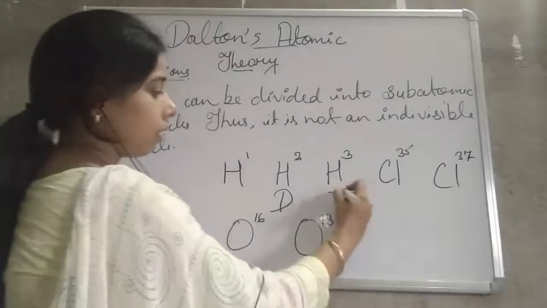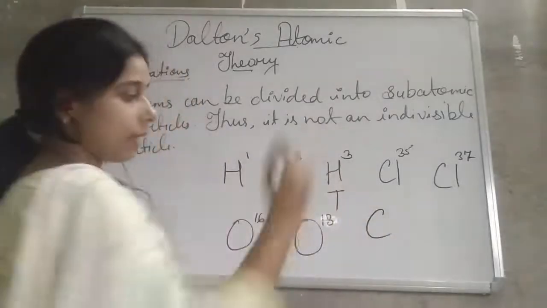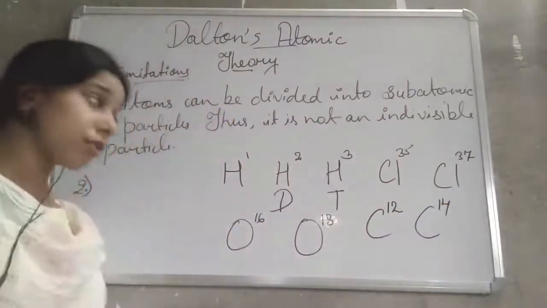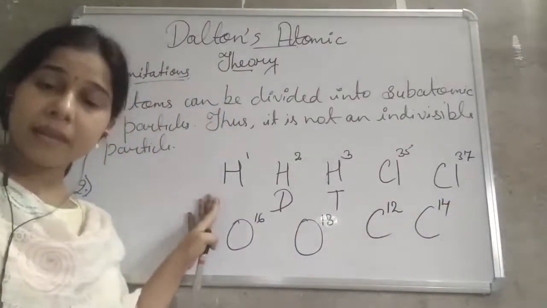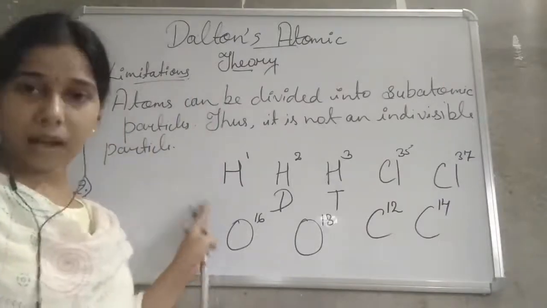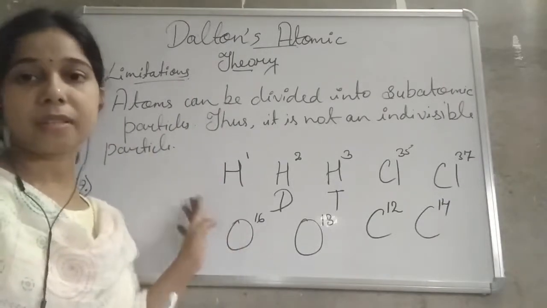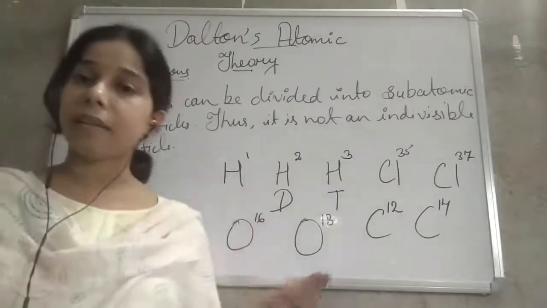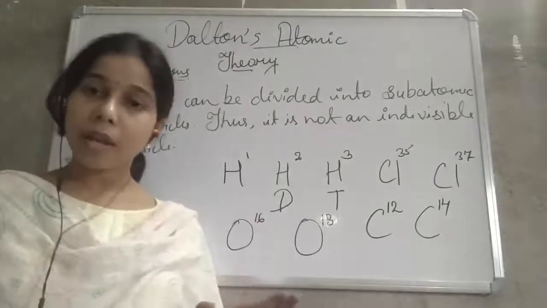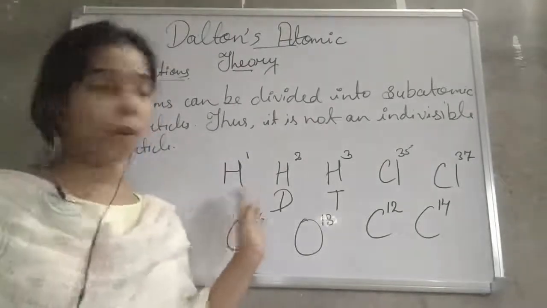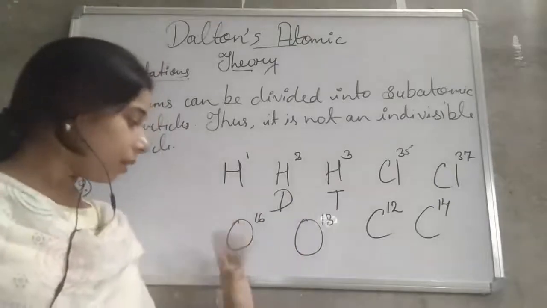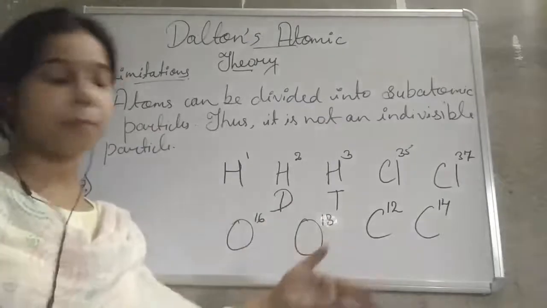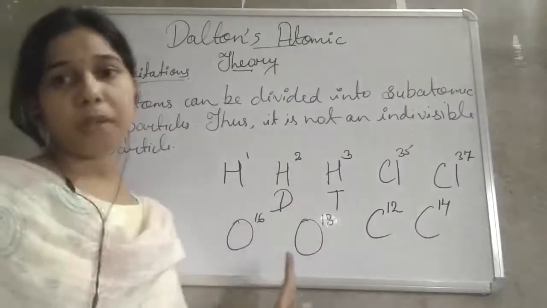Like that, carbon exists in nature as carbon 12 as well as carbon 14. So you see here, students, one type of atom is present in this element, but they differ from each other by their atomic mass. They are the same element, same type of atom, but they differ in their atomic mass.